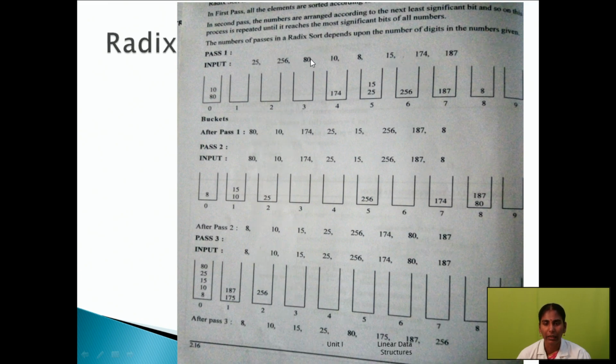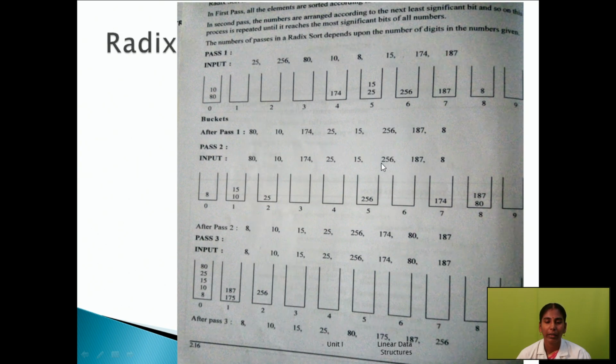The next, 800, is inserted here; then 100, you store it here; then 8th bucket. 15 goes to the 5th bucket. 174 here and 187 here.